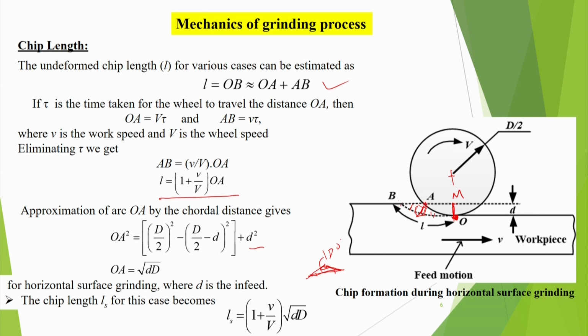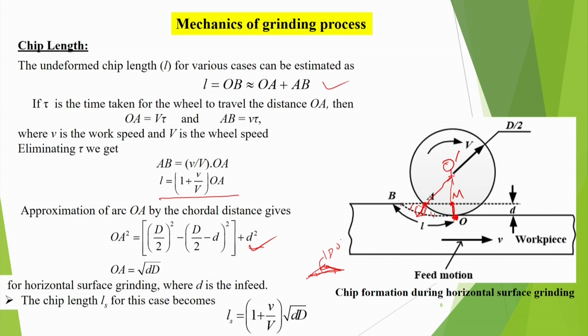The base means AM, that is half the chord length. So, OM is d, the wheel depth of cut, that is okay. Now, AM square we have to write. How do we find AM? By the Pythagoras theorem. If I take the center O dash and join like this, O dash A is D by 2, so AM square is D by 2 square minus O dash M square.